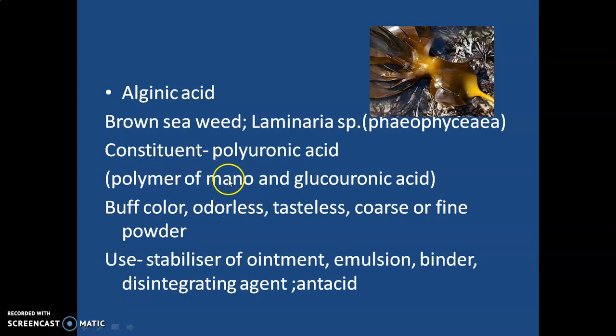Next classical agent after agar, which is obtained from the marine source, is alginic acid. Alginic acid is obtained from the Phaeophyceae Laminaria, or brown algae Laminaria. Chemically it is composed of carbohydrate polysaccharide, which is a heteropolysaccharide, polyuronic acid. Polyuronic acid is the polymer of mannose and glucuronic acid.